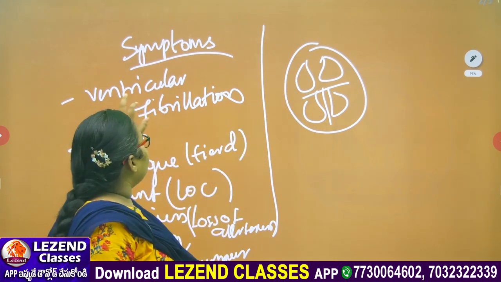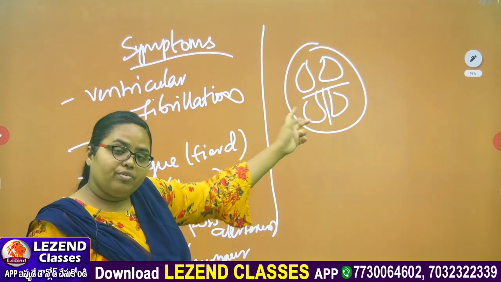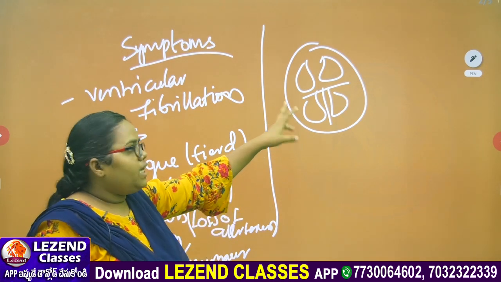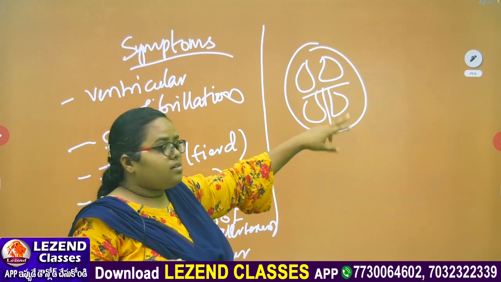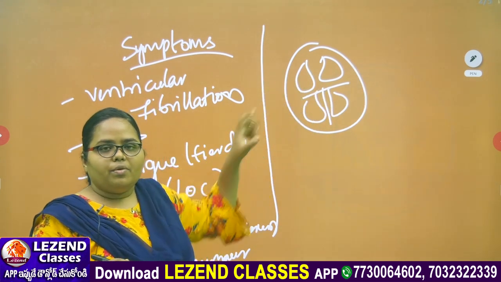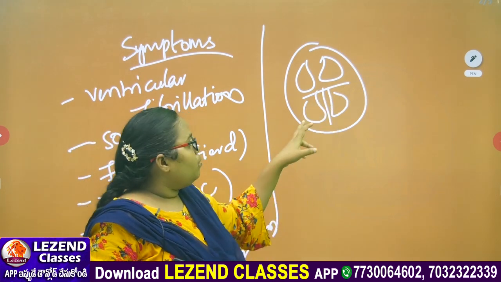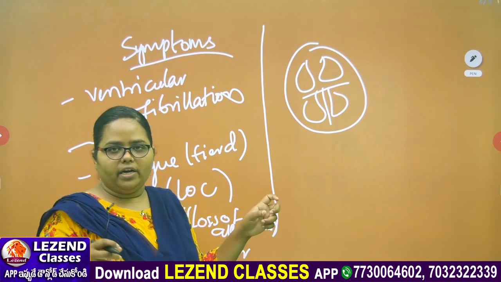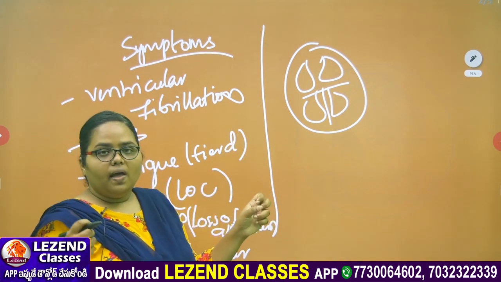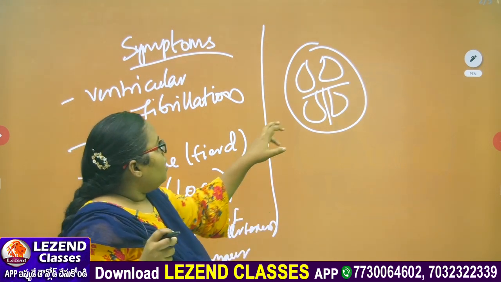For pumping of blood, for the mechanism of the heart, the auricles and ventricles should be in a coordinated way, then the heart can be healthy and can pump blood very easily.